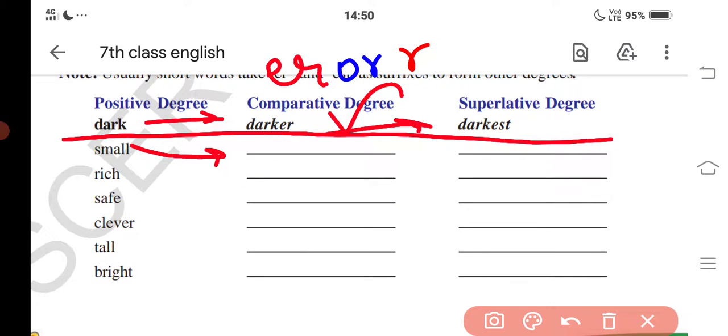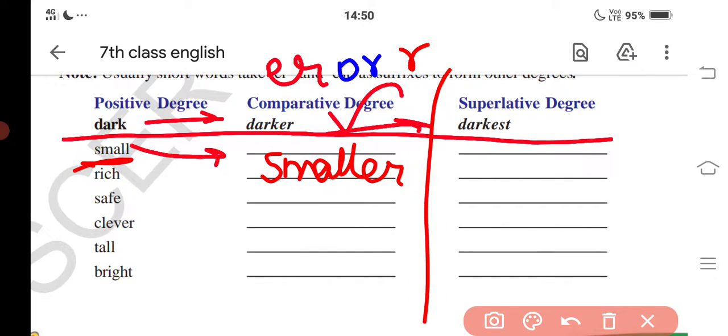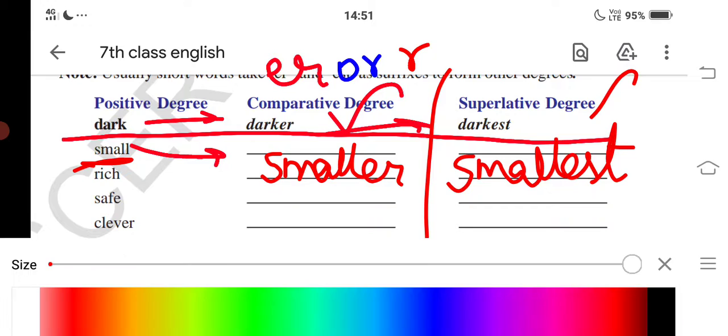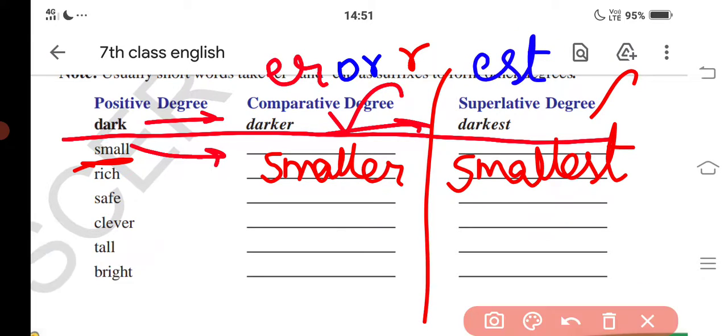Next, the superlative degree of small is smallest. For the superlative degree, EST will be added.